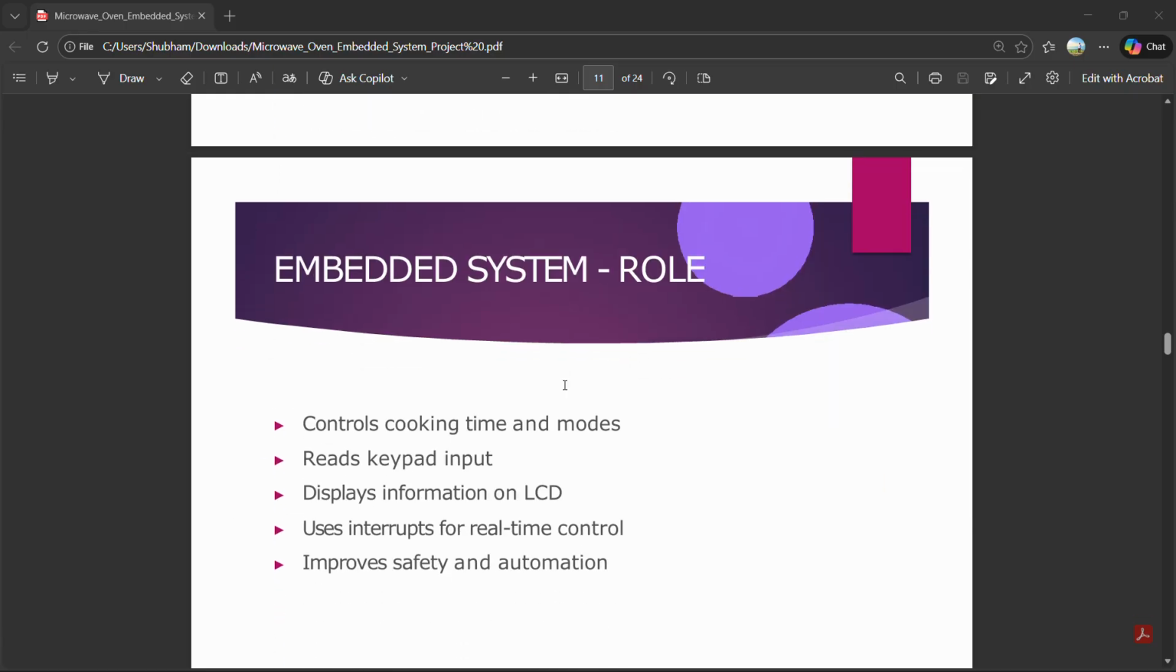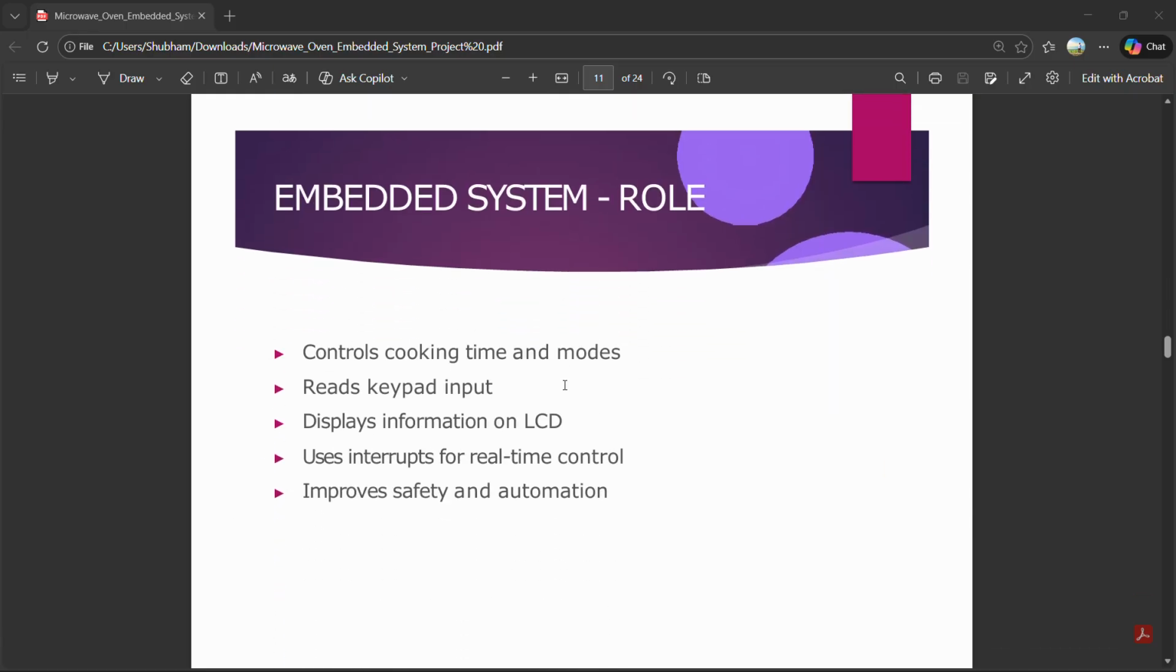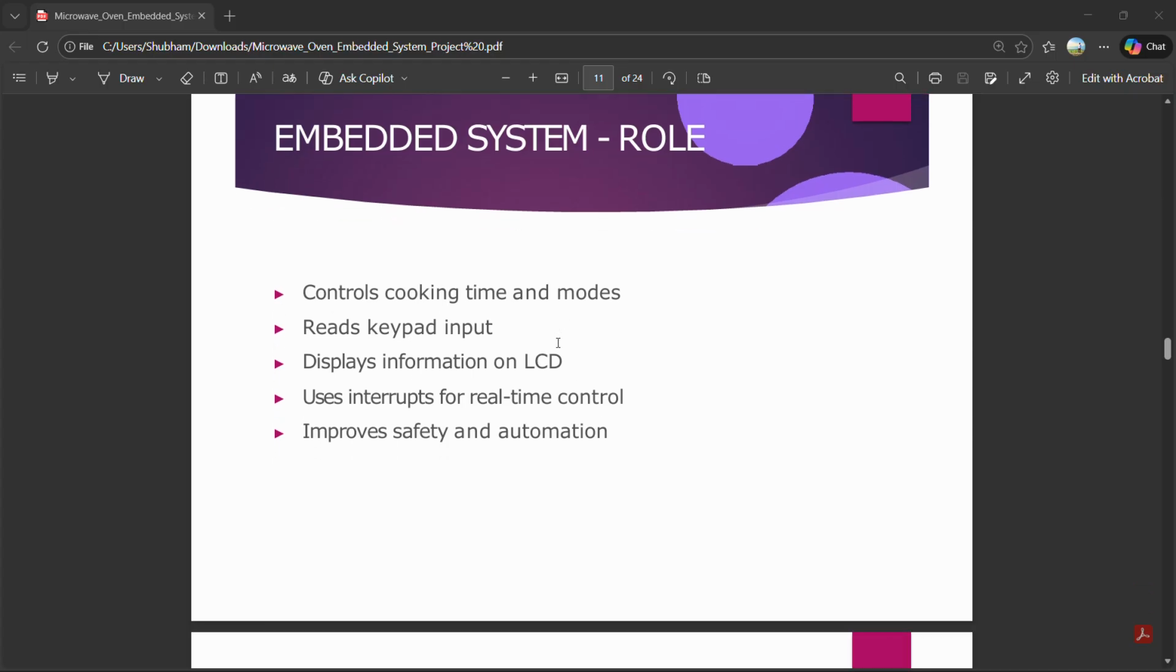Next is the role of the embedded system in a microwave. In a microwave, the embedded system controls cooking time and modes, reads keypad input, and displays information on the LCD. It uses interrupts for real-time control. It also handles real-time operation, and using interrupts improves accuracy and safety. This project provides automation and user-defined operations.